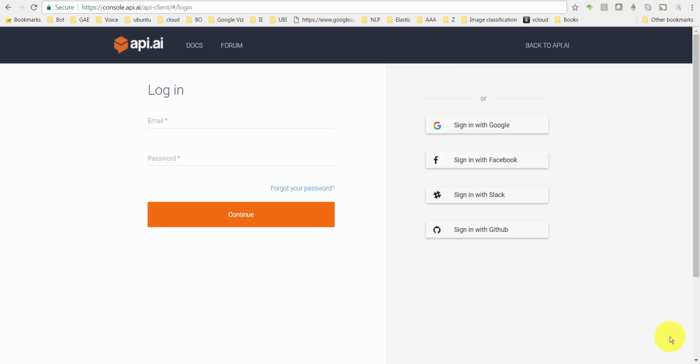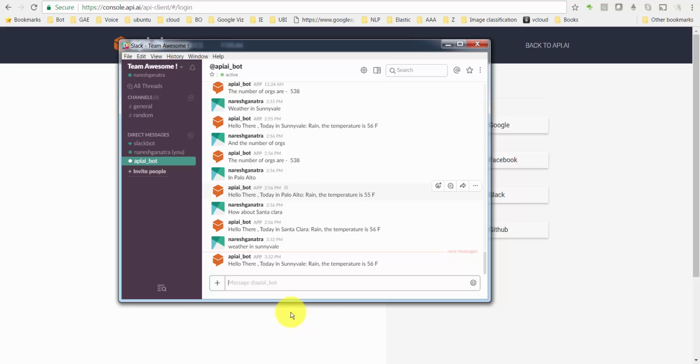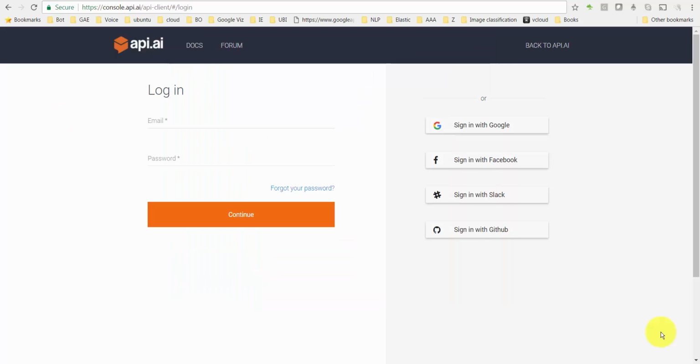So let's go ahead and take a look at API.ai, and we'll start off with a very simple example, which is where you ask API.ai to tell me the weather in a particular city. So weather in Sunnyvale, right? You ask, hey, tell me the weather in Sunnyvale, and it's supposed to come back and give you the response. I'm using Slack here, and I'll talk a bit about that too. Let's go right in and take a look at how to do this.